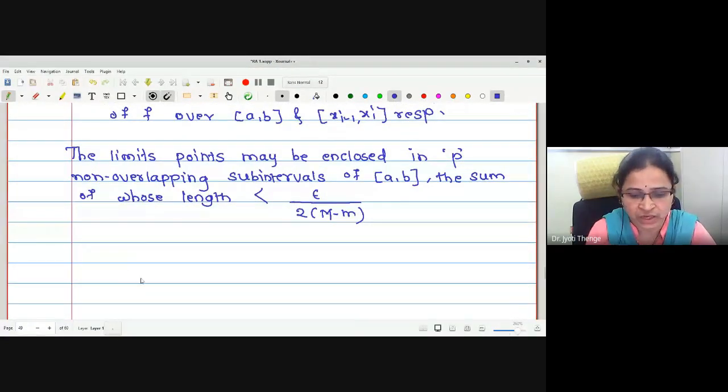Correct? Therefore, now we will write the total contribution by these p subintervals.